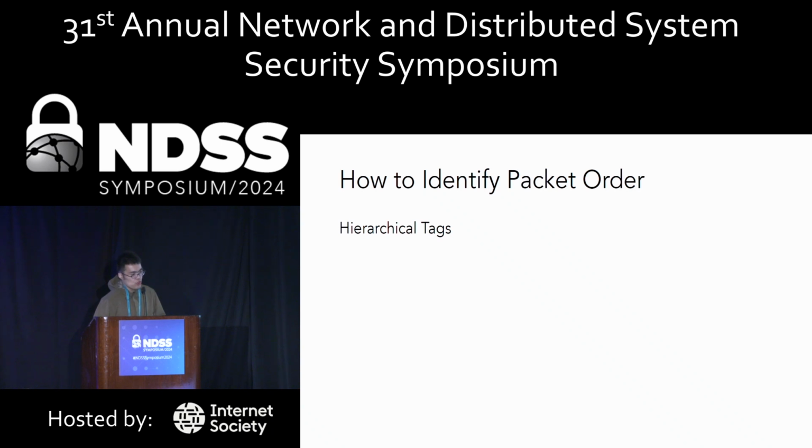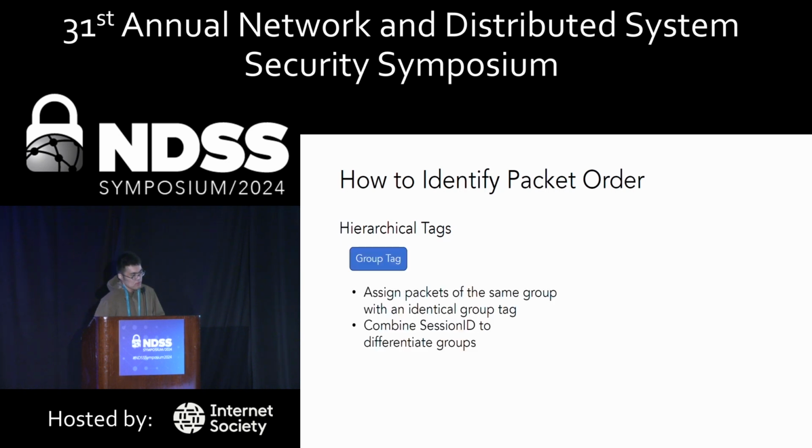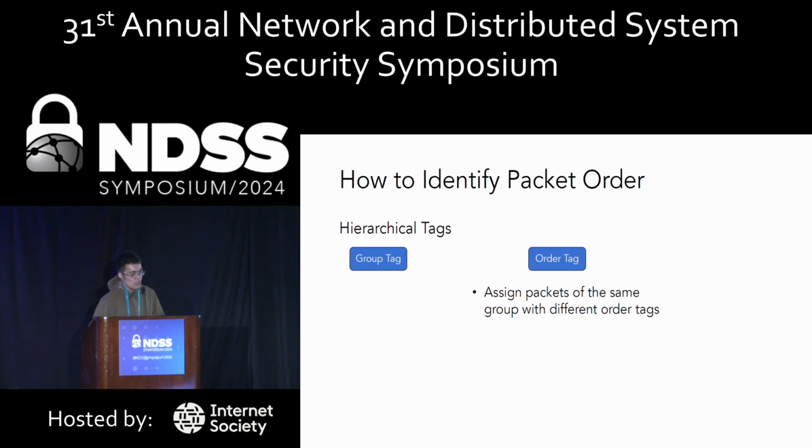One major challenge of packet aggregation is how to identify packets within the same group and preserve their order used by the source for proof computation. We introduce hierarchical tags to address this problem. It consists of 3 fields. The first is the group tag, which aims to solve the intergroup mixing problem. We use it to assign packets of the same group an identical group tag. It is also combined with the session ID to differentiate groups of different sessions. The second one is the order tag. We use it to solve the intra-group disordering problem.